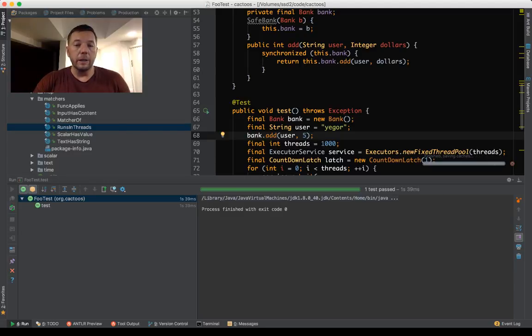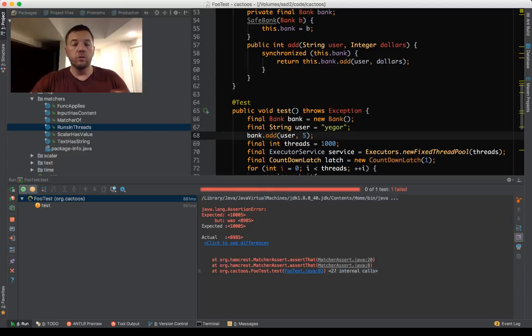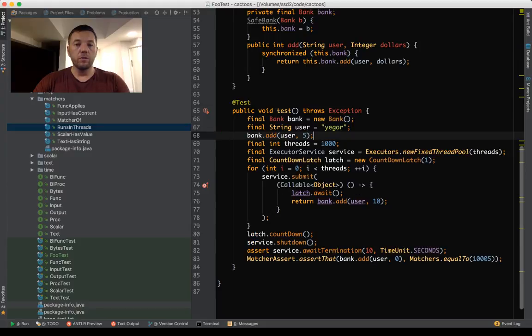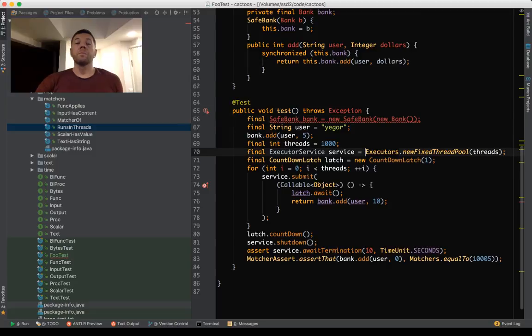But the decision is mine. So I decide what I want to do. If I want my code to be thread safe, I create a decorator, and it becomes thread safe. What's wrong with this approach?